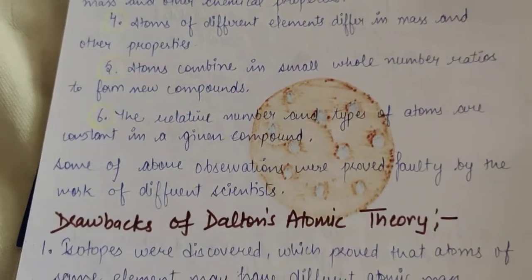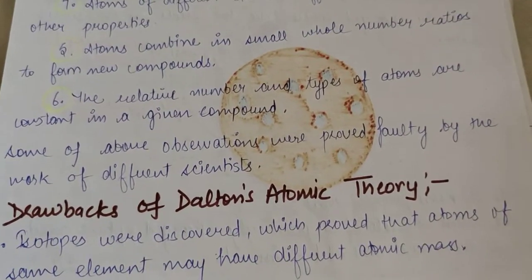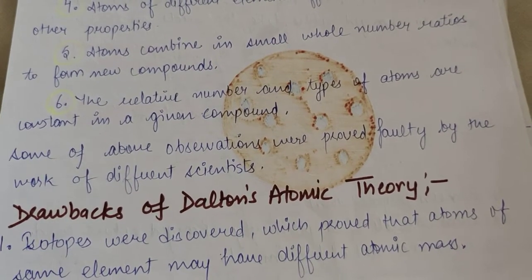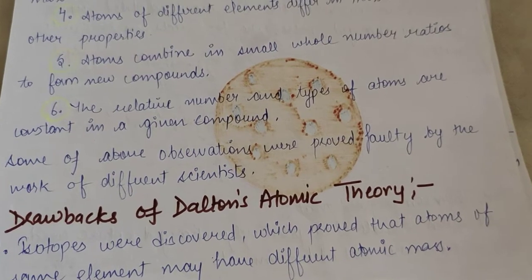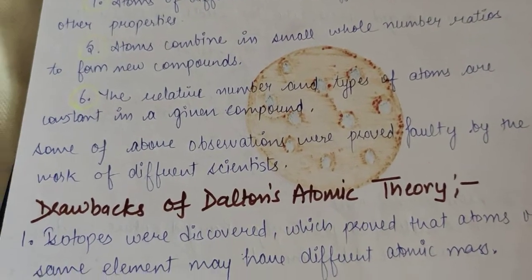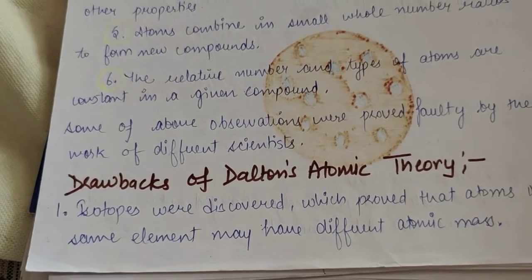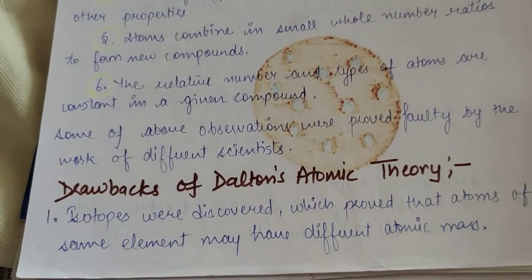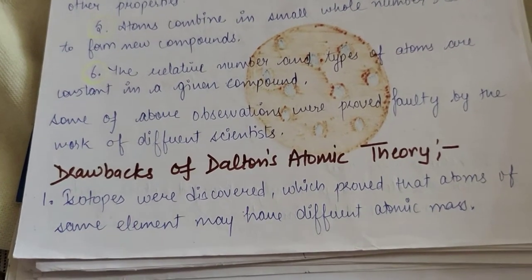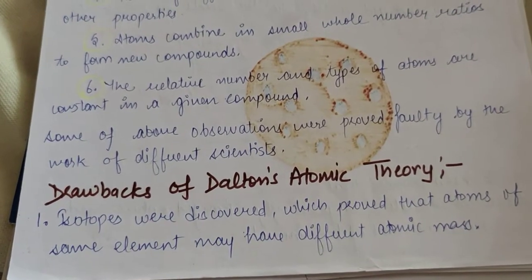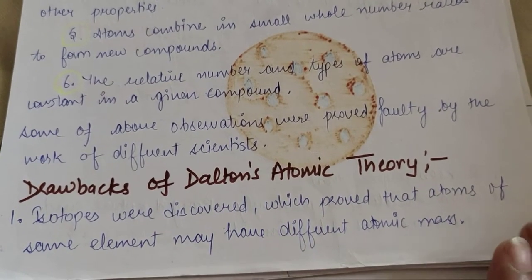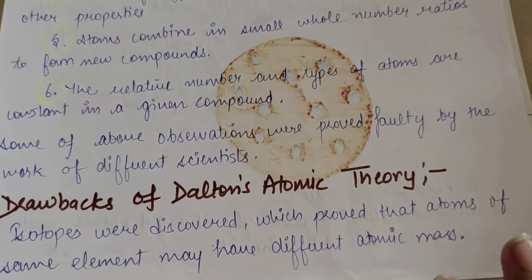Okay, but some of these observations were proved faulty, because Dalton gave this theory on the basis of his understanding of atoms and his experiments. But later on different scientists came, more discoveries were made, because of which the perception regarding an atom changed. The first was that isotopes were discovered, which proved that atoms of the same element may have different atomic mass.